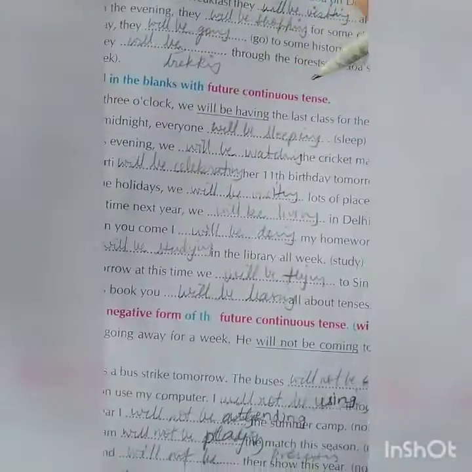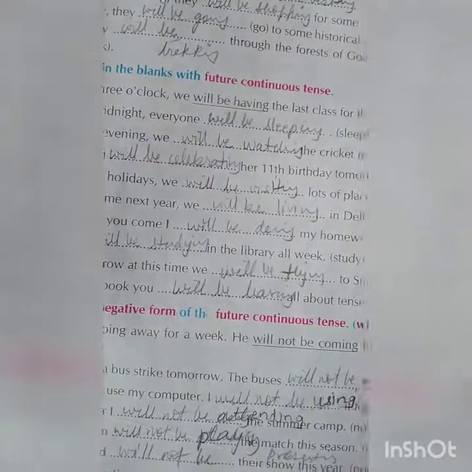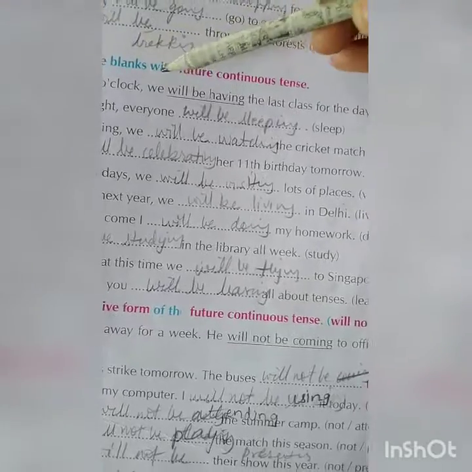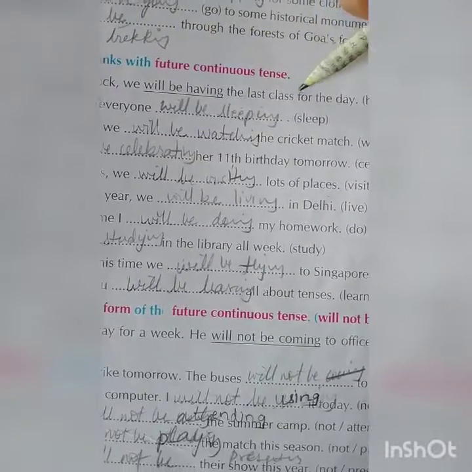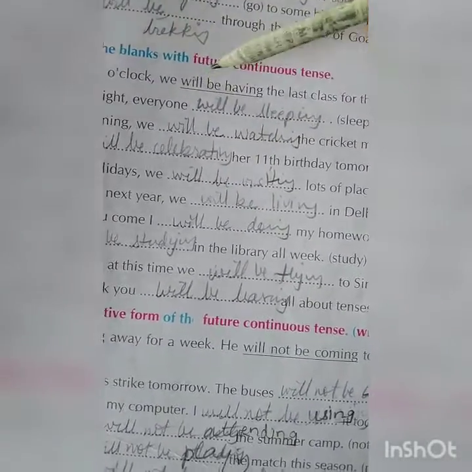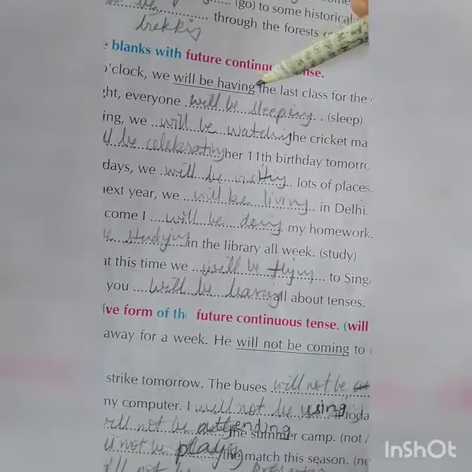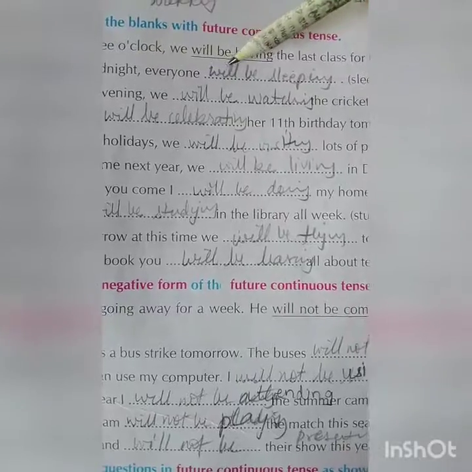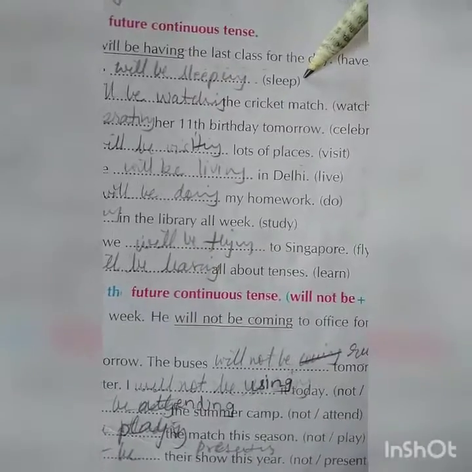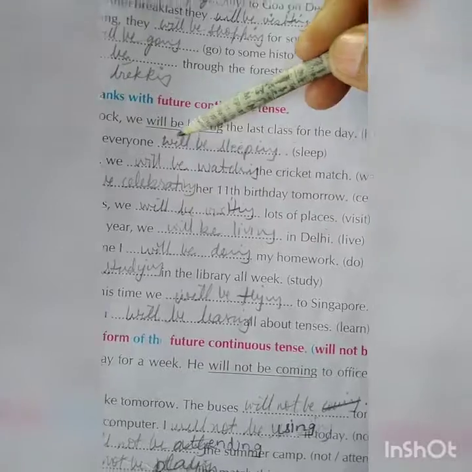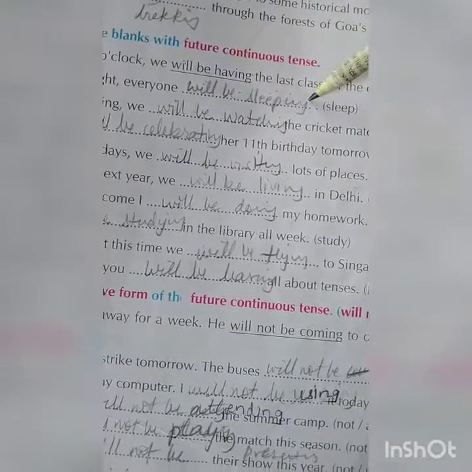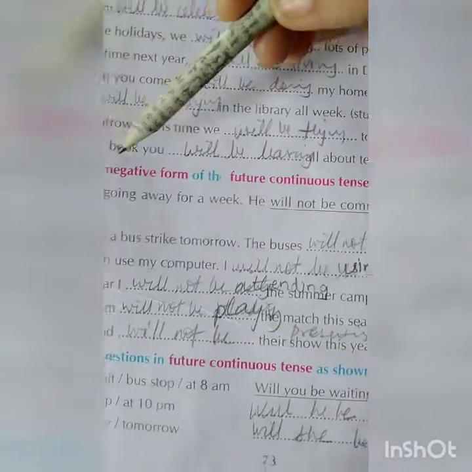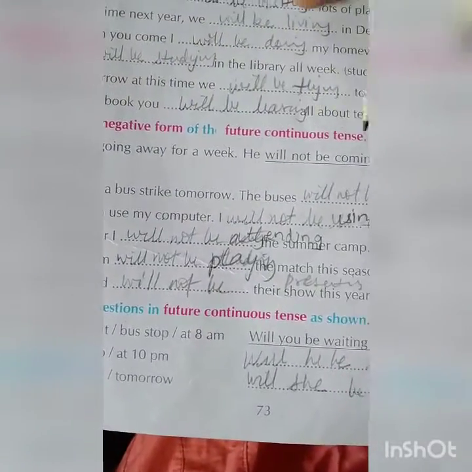Now fill in the blanks with the future tense. How will you write the bracket? Here the verb given is have. At 3 o'clock we will be having the last class for the day. Will plus be plus have plus ing. At midnight everyone will be sleeping. Sleep is your verb. Will be sleep plus ing. Understood the rule, children?